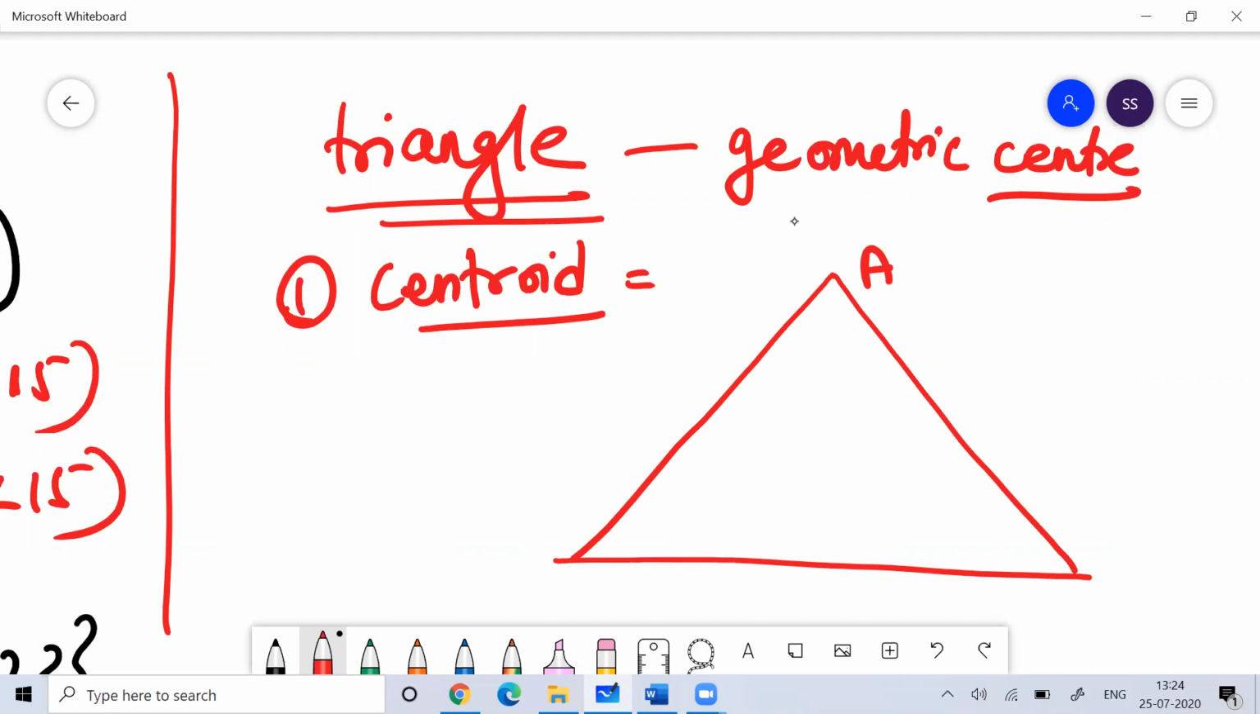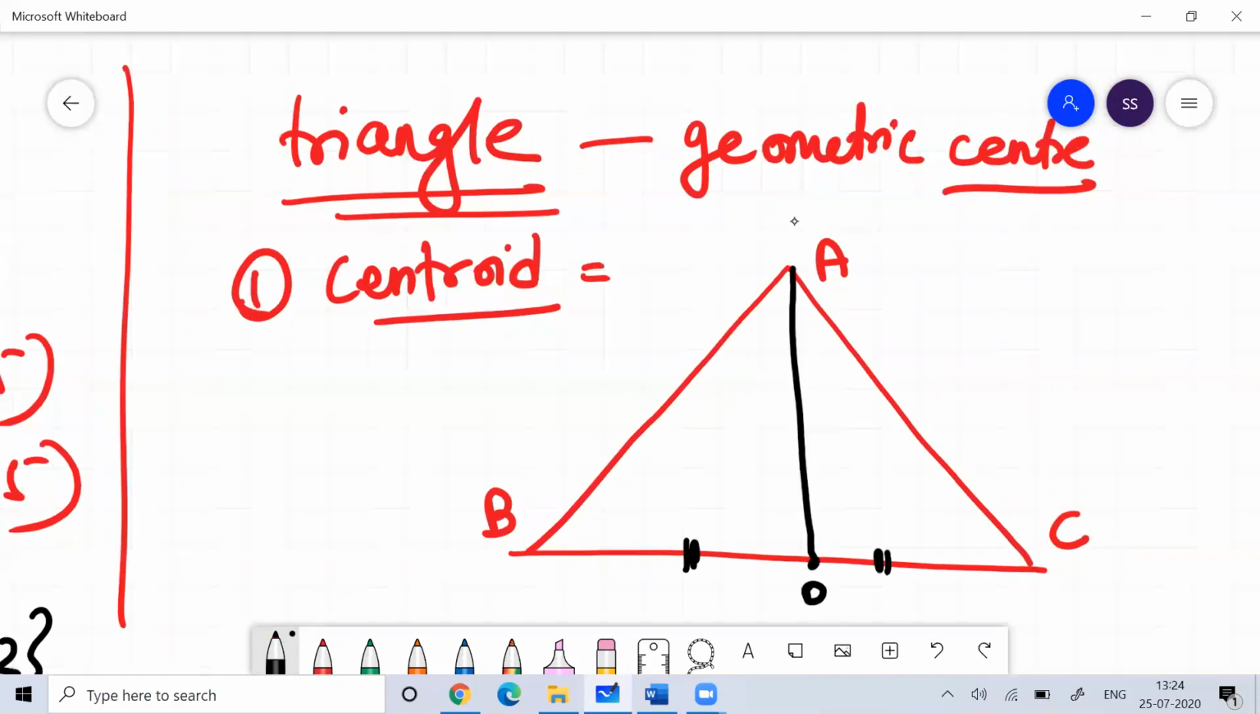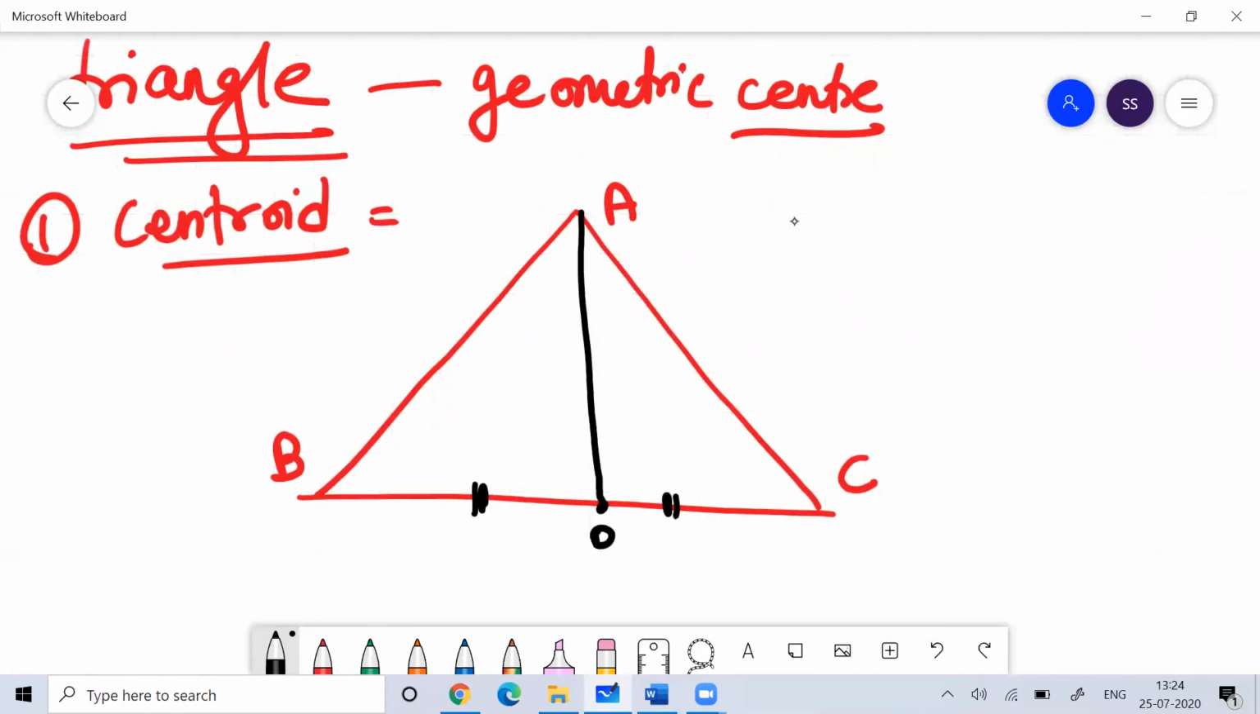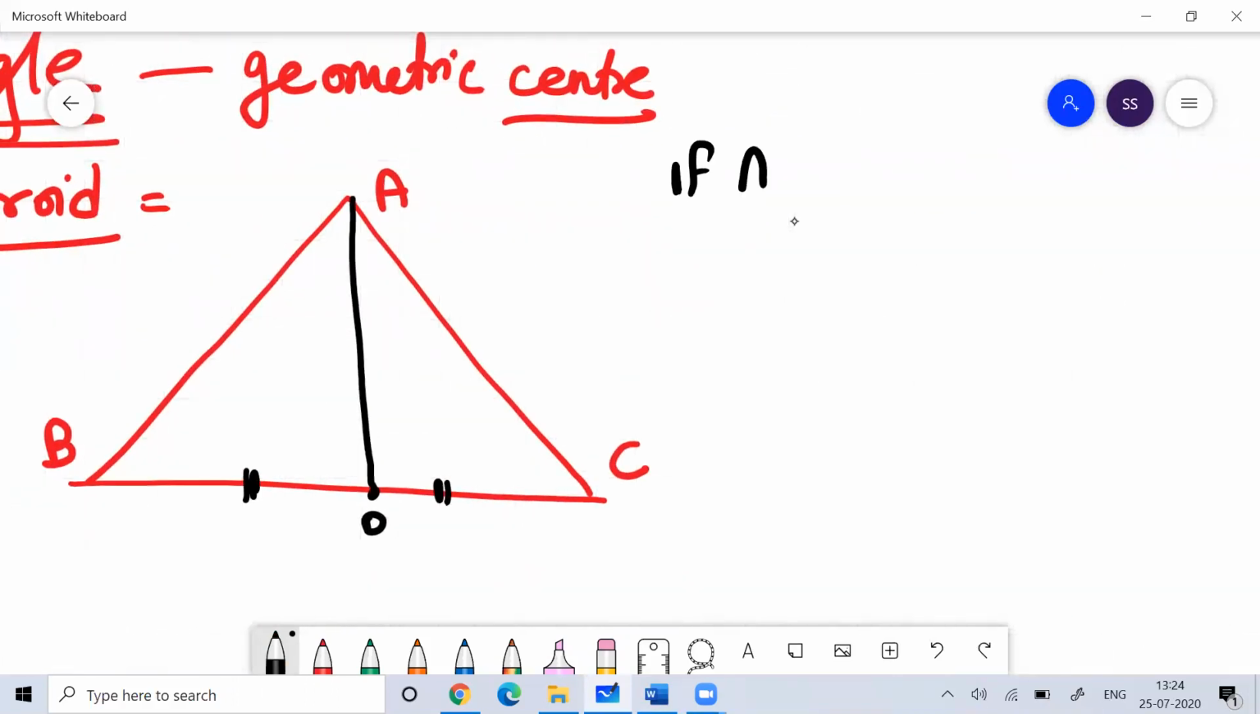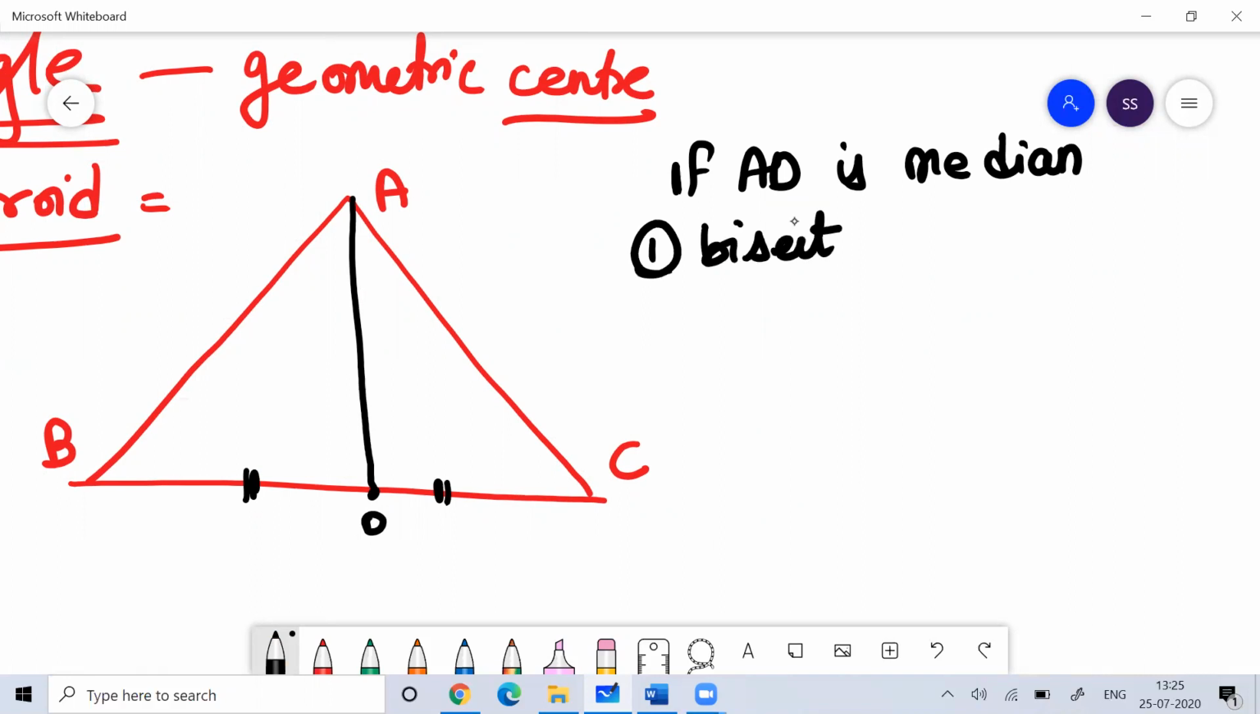Suppose this is a triangle ABC, and suppose this is a median AD. Always remember, a median always bisects the opposite side. If AD is the median, it will bisect the opposite side.